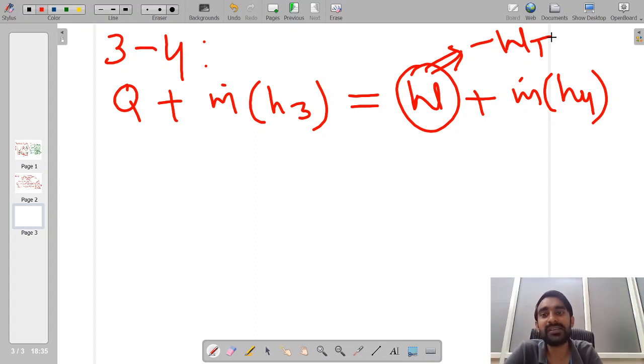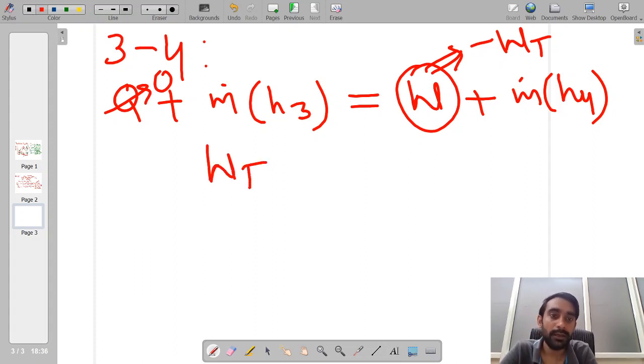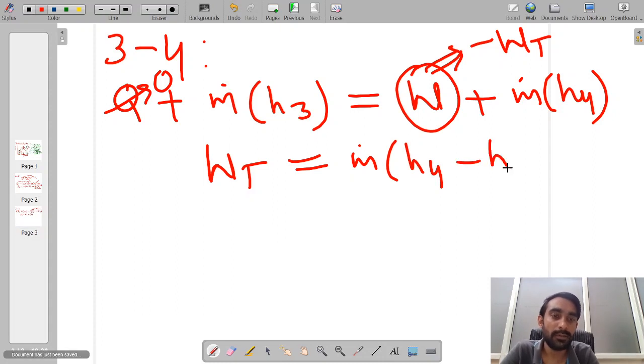As the process is reversible adiabatic, Q will be equal to 0. So ultimately WT will come out to be m dot into H4 minus H3.